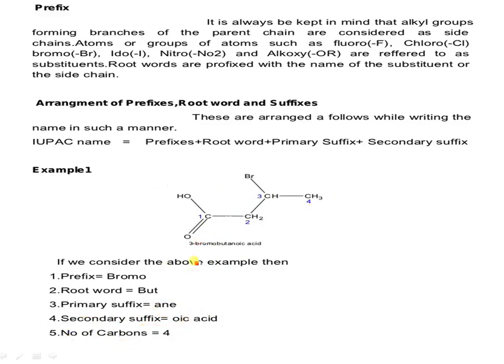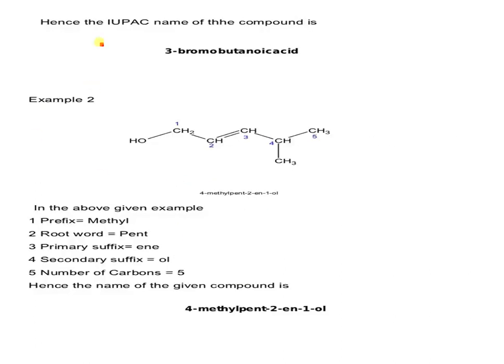So the name of this organic compound is 3-bromobutanoic acid. One number goes to this carbon because the functional group is present on the first number carbon. It is numbered as the first carbon atom. Is it clear? Hence the IUPAC name of the compound is 3-bromobutanoic acid.